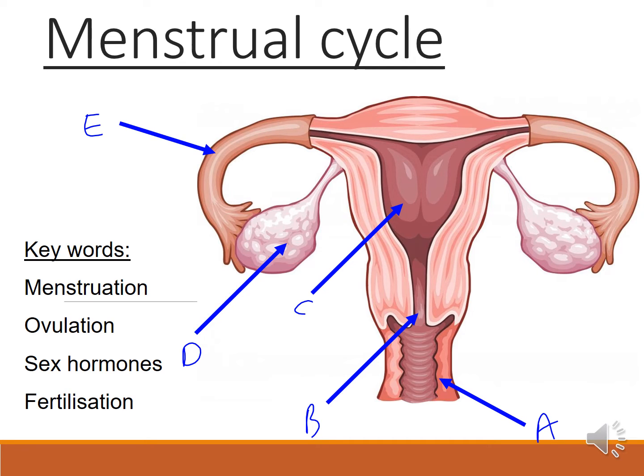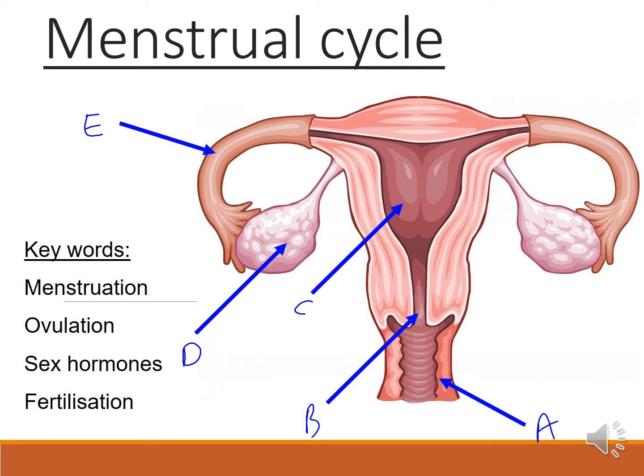So, to start with, we're going to do some revision from the previous lesson. What I want you to do for me is write A to E down, and try and label the different parts of the female reproductive system. So, A, B, C, D, E. Can you try and label for me those different parts of the female reproductive system? Pause the video now and write down your answers.